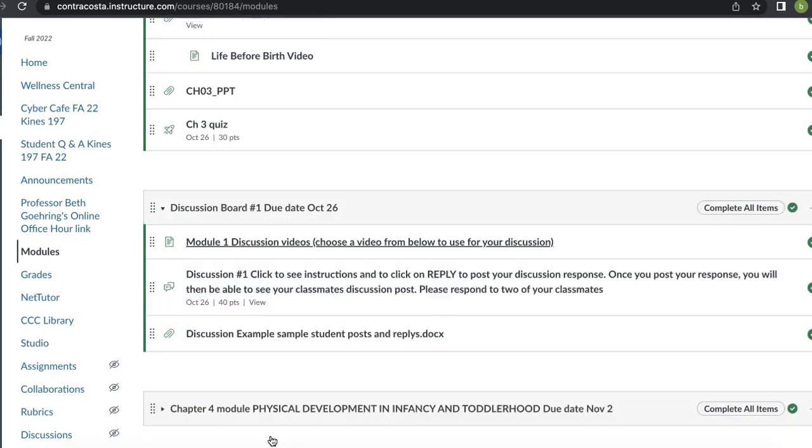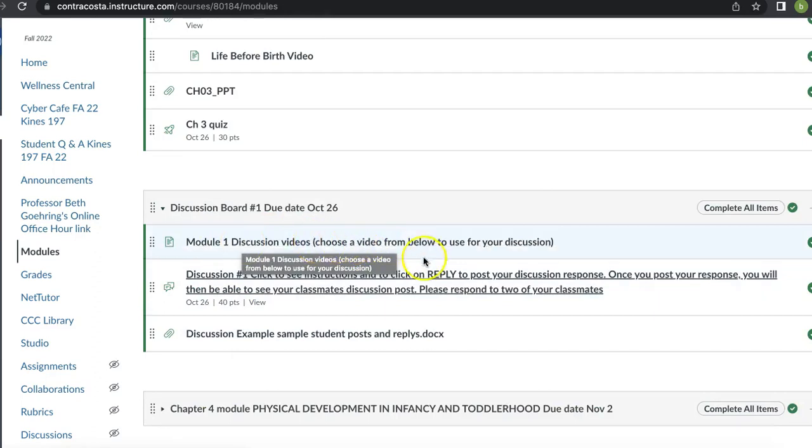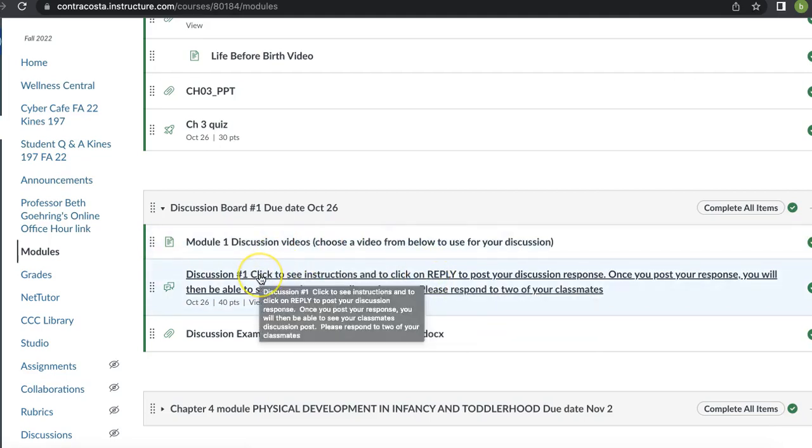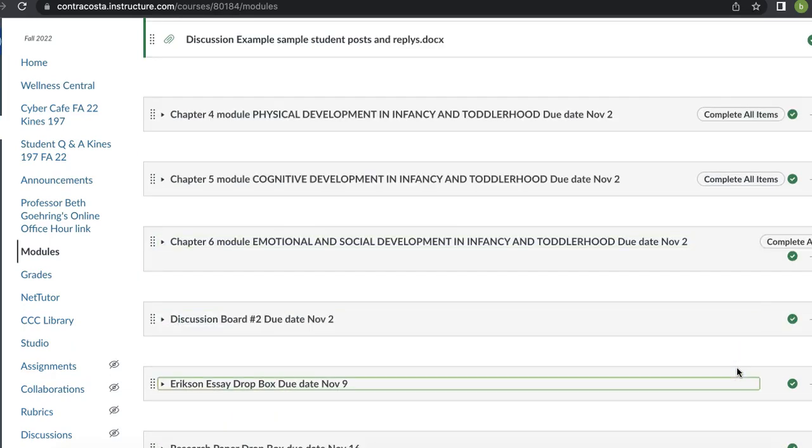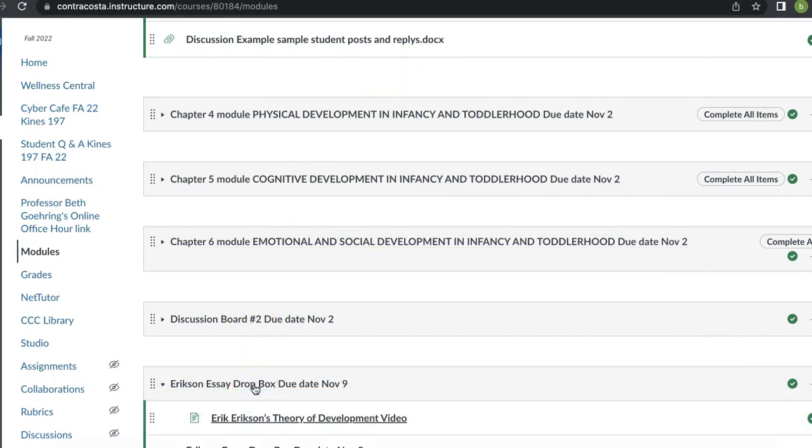The next item here is a discussion board. So you've watched a few videos, and there's a few more videos you can watch, and then from those videos you're going to select one. You're going to click on writing your discussion, and you're going to write your discussion and submit it here. Again, here's a sample discussion post and replies to students, so make sure that you do a real quality job. And then it sets up with module 2, and then down here we have Erickson's essay.